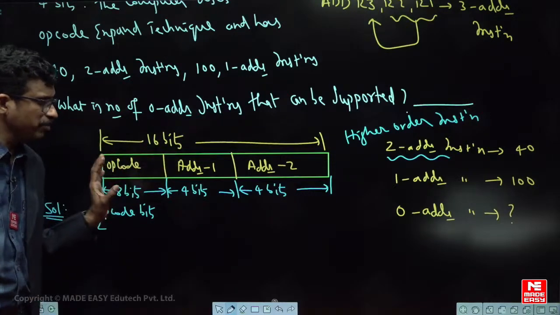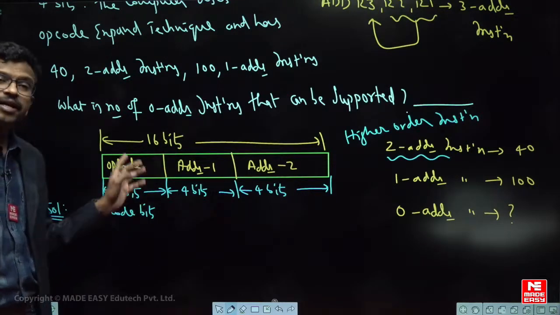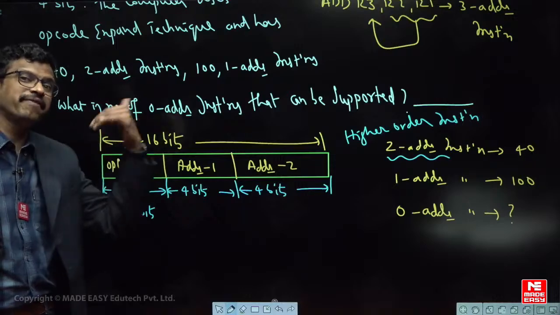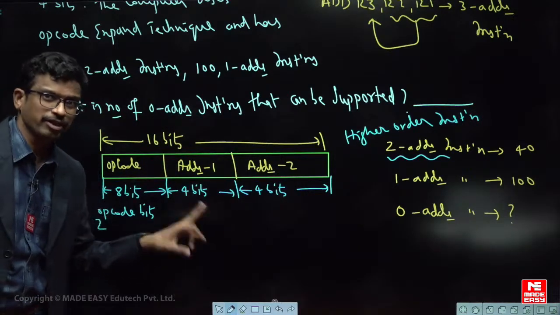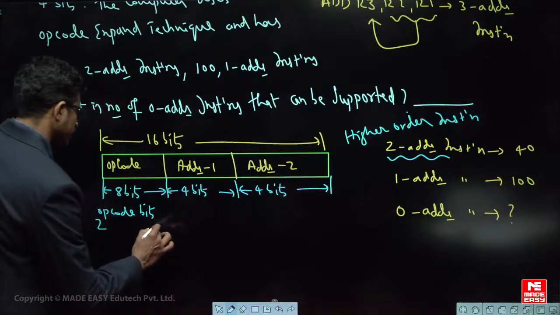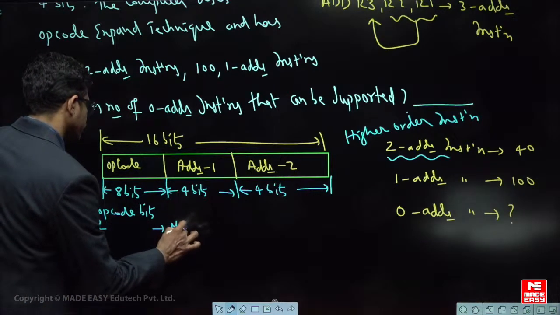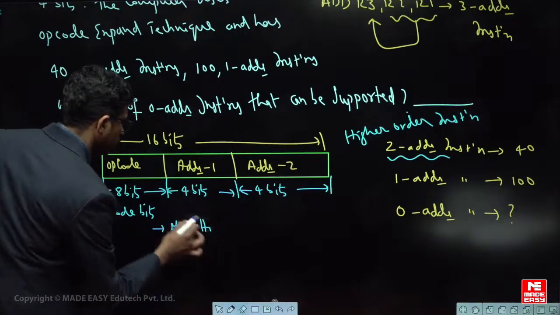That means in this CPU, 2 power 8 different types of instructions are maximum possible if all are 2 address. So 2 power 8 is the maximum higher order instructions.